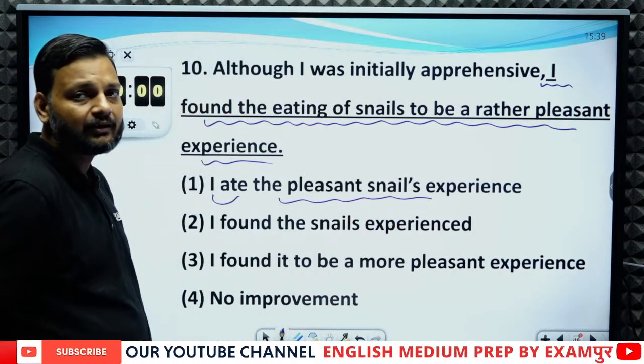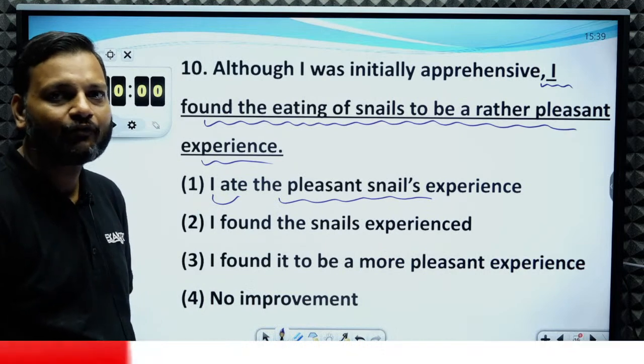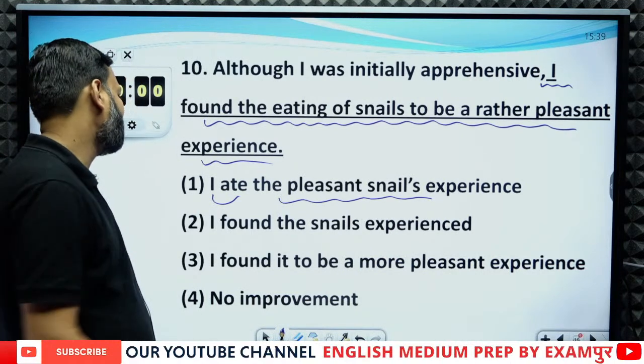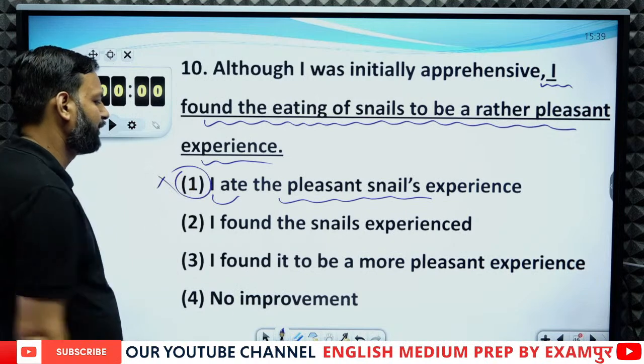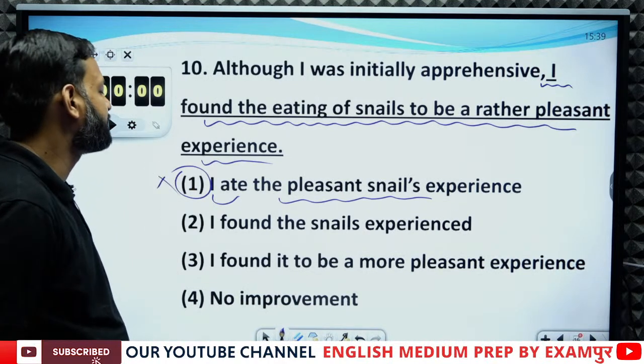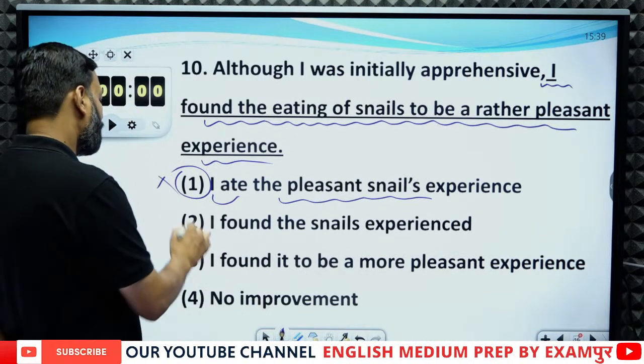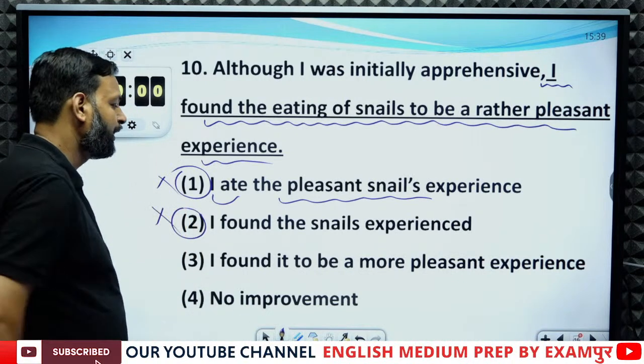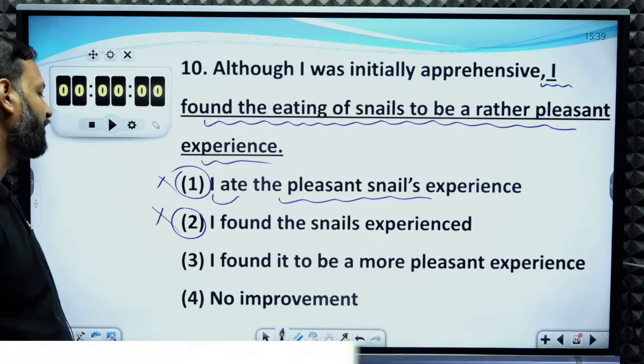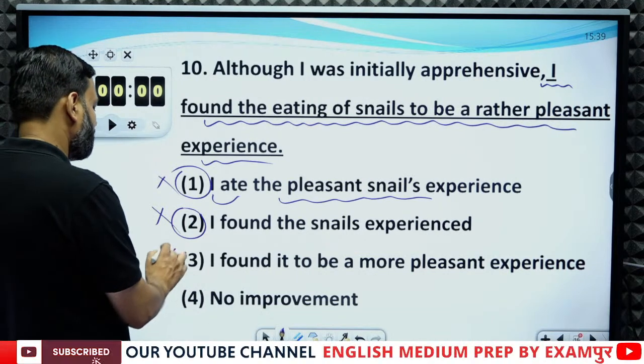How can you eat experience, and that too of a snail? You can't. So this option has no meaning. I found the snails experienced. That means snails were experienced and I found them. So this option 2 has no meaning. I found it to be a more pleasant experience. This also cannot be the answer.